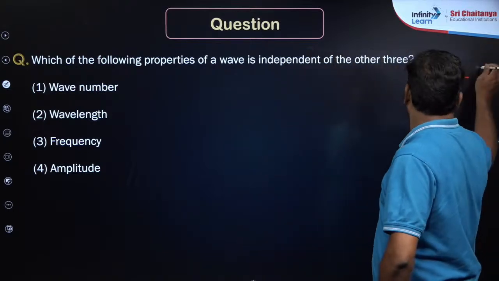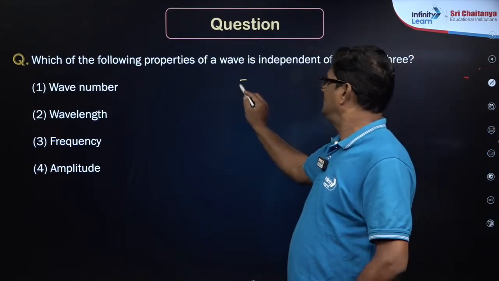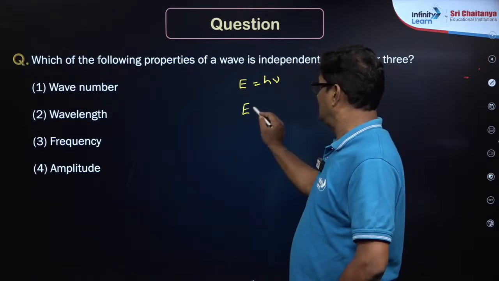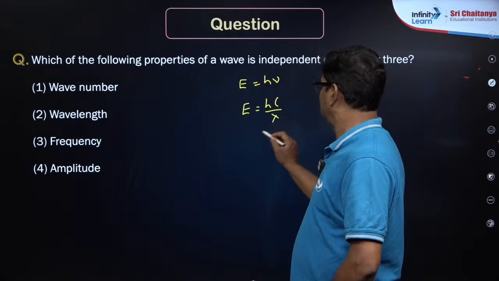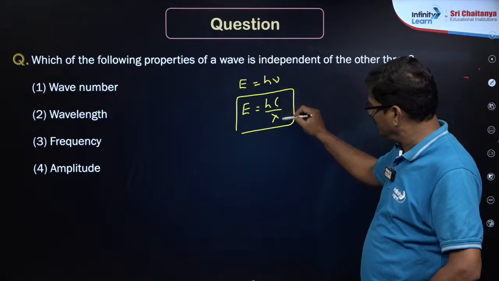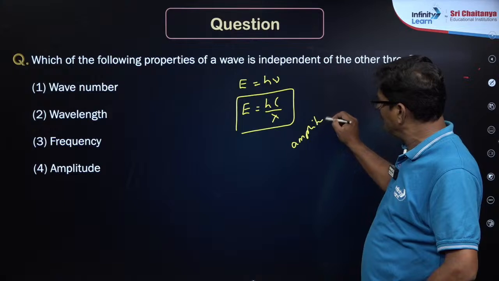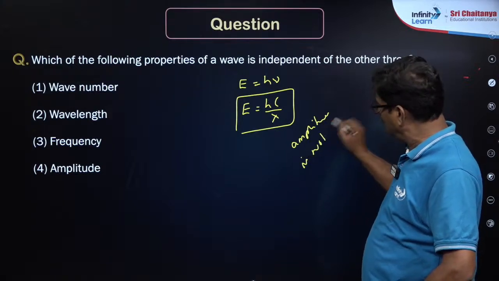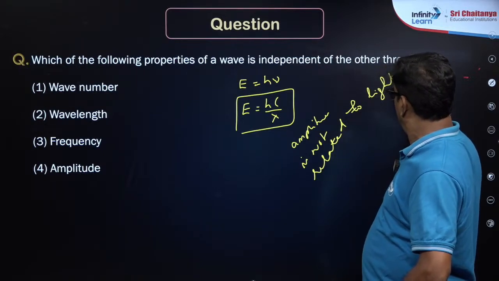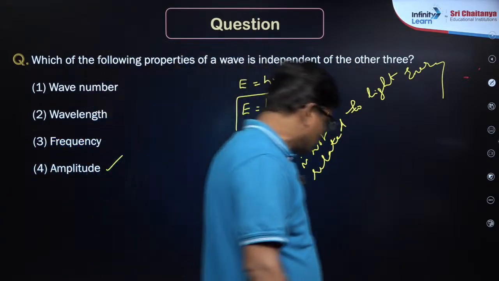Yes, we know that, my dear children. Here E is equal to h nu, right? So E is equal to hc by lambda. Here energy, frequency and wavelength, everything is interrelated. Amplitude is not related to light energy. So amplitude is the answer. Are you getting or not? That's good. It's a simple answer.